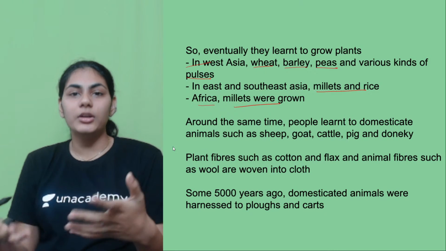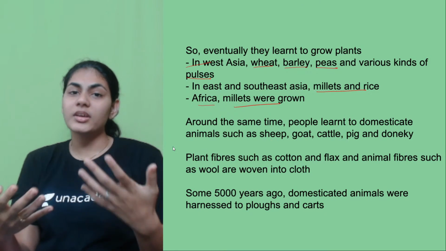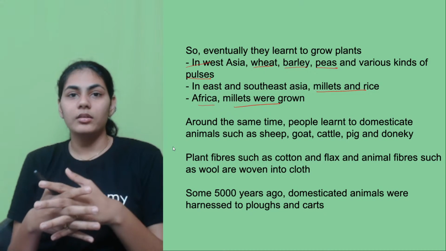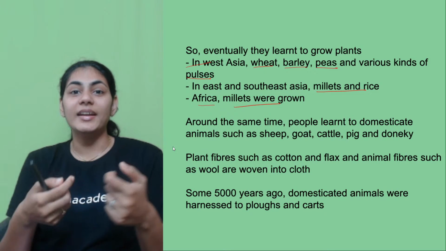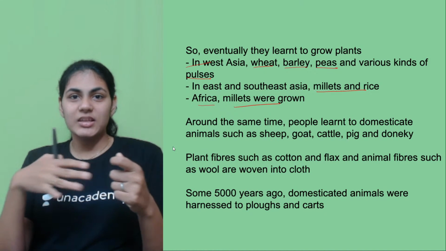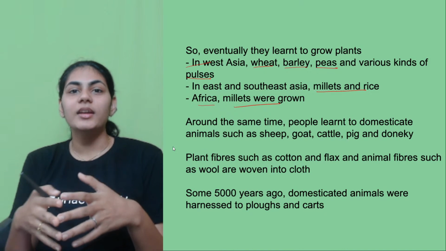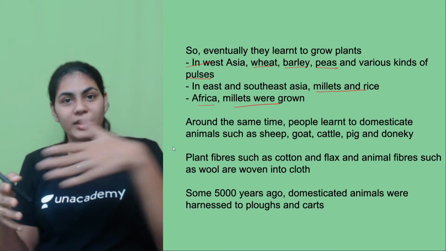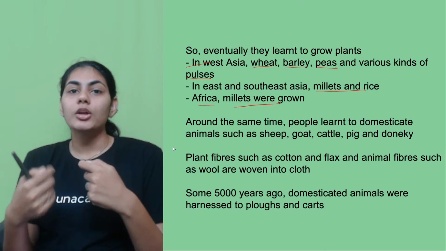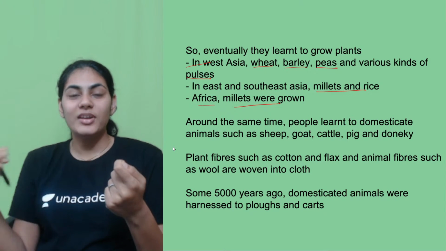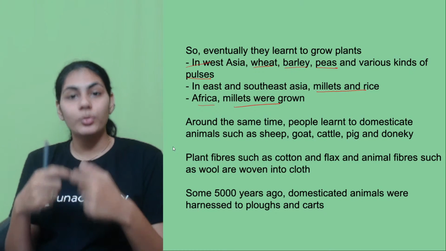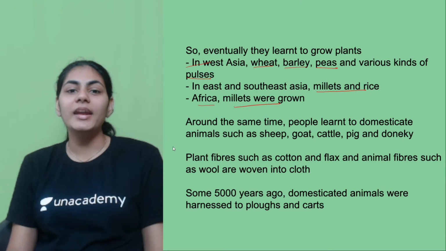And for example, donkeys, right? Donkeys back in those days were used as carriers. Suppose you're going to a forest and getting wood for firewood purposes, you can cut the trees or the timber, whichever is there, and put it on a donkey and bring them to your homes, for transportation purposes, right? So they started realizing that not just meat, but there are several other uses to animals as well, and that is the time they started domesticating all these animals, right?